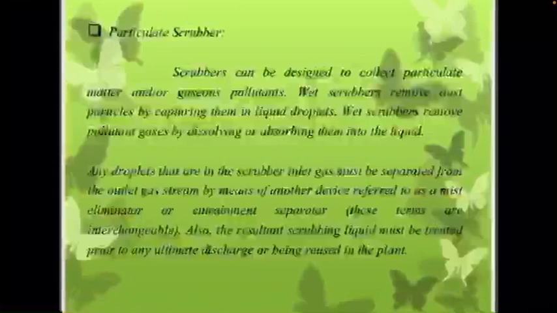Then using a particulate scrubber. Scrubbers are designed to collect particulate matter and gaseous pollutants. Wet scrubbers remove dust particles by capturing them in liquid droplets. Wet scrubbers remove pollutant gases by dissolving or absorbing them into the liquid.